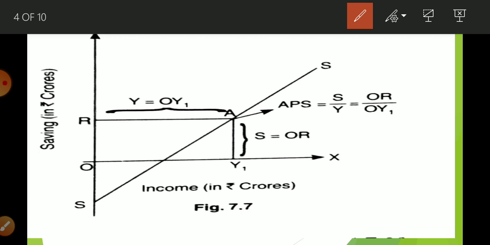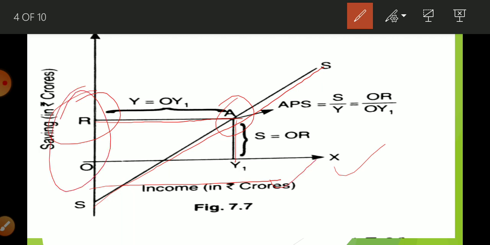Suppose I take this point A on the saving curve. We are going to draw one line that touches the OX axis. Then we draw a horizontal line that touches the OY axis. In this way we get the area of income and the area of saving. So what is the equation of APS? S upon Y.